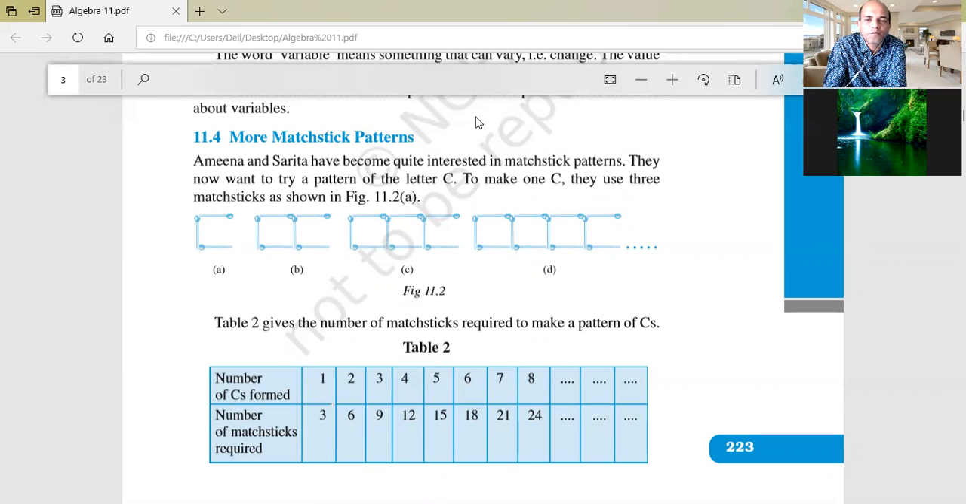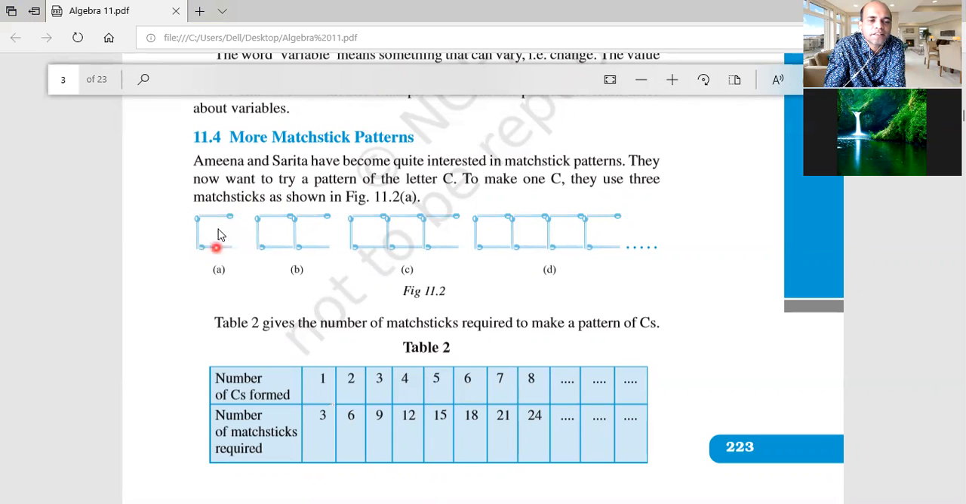Now, let us discuss some more features of algebra. Earlier we formed L. पहले हमने क्या किया? L form किया. अब क्या किया? थोड़ा अलग कर दिया इसको. Now, how many mastics are required to form this kind of C? This is a C type structure. Looks like a C, right? To form one C, how many mastics are required?